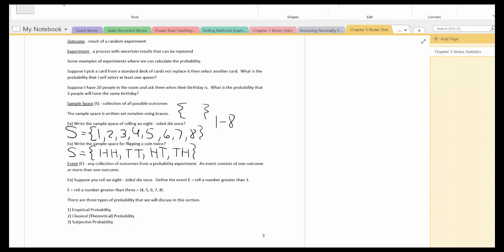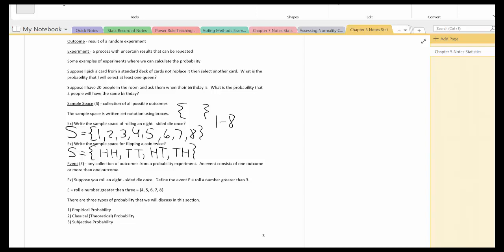Okay, so an event is any collection of outcomes from a probability experiment. An event consists of one or more outcomes. So an example, suppose you roll an 8-sided die once. Define the event E equal to rolling a number greater than 3. So the event, rolling a number greater than 3, would be 4, 5, 6, 7, and 8. Again, notice it's in braces.